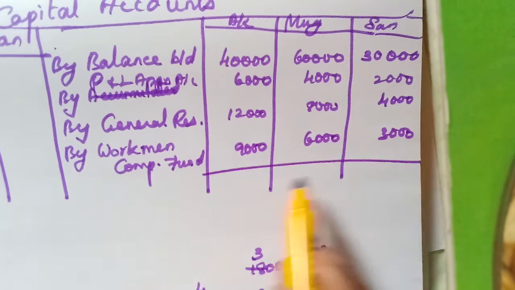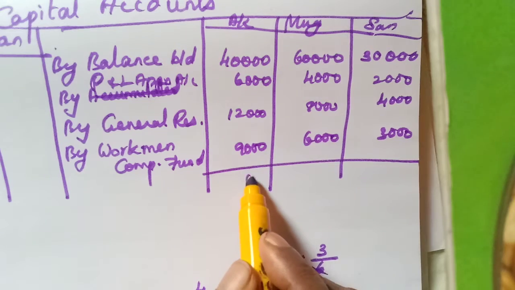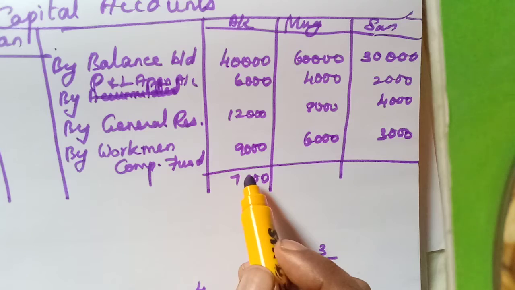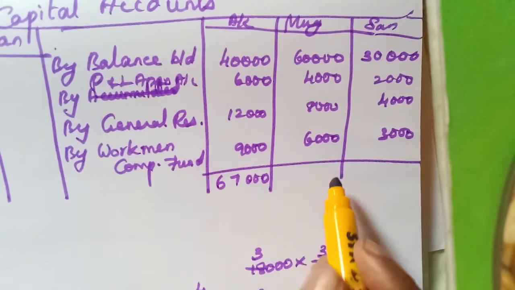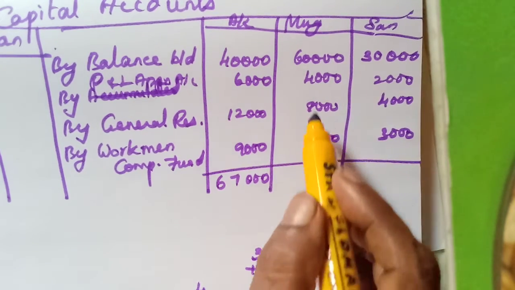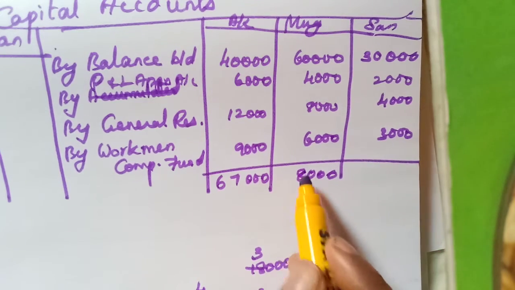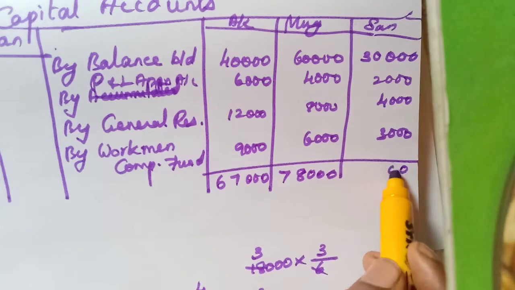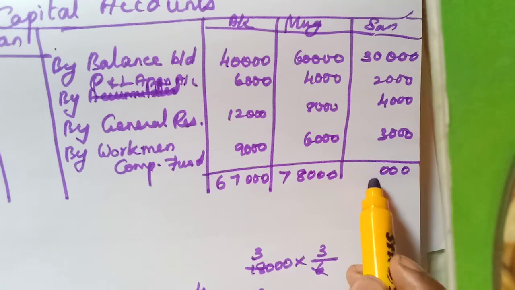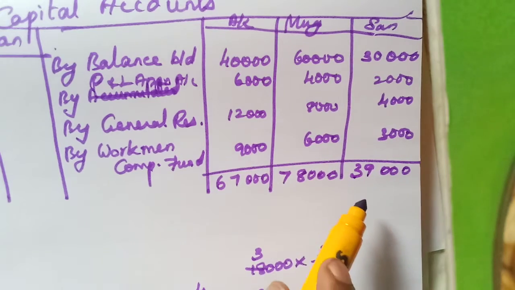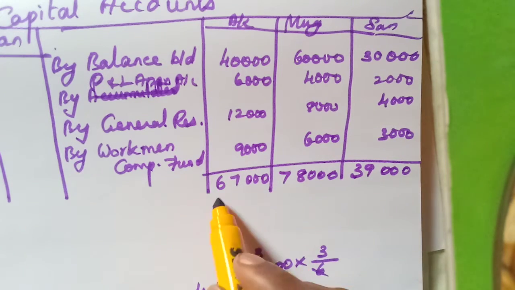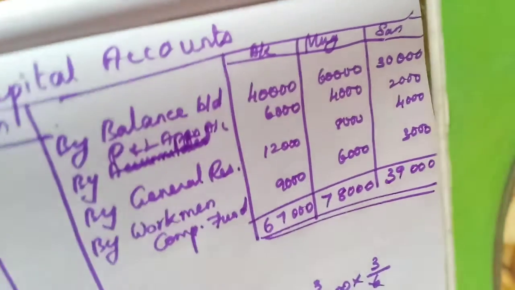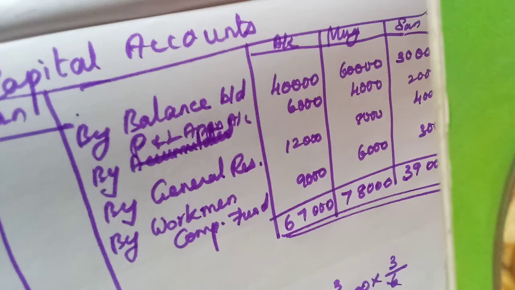Now we will add and write the amount. Okay, 78,000 and 39,000. Okay, then draw double line. Then here we need to write the opening balance, closing balance.